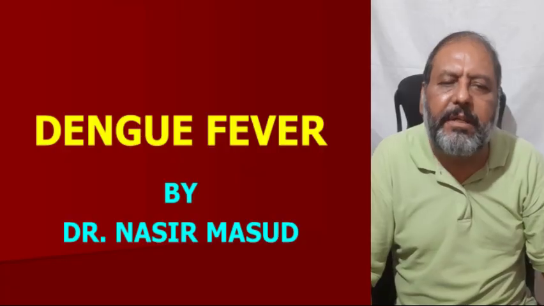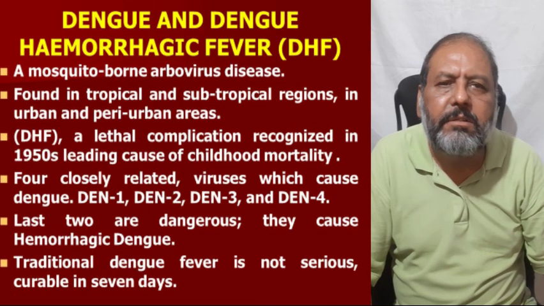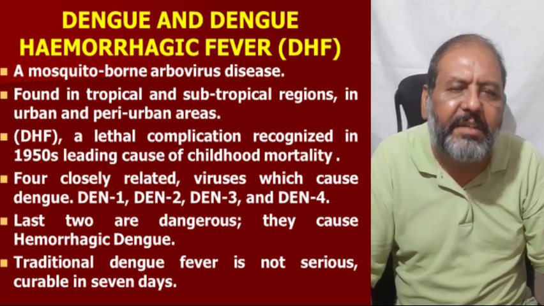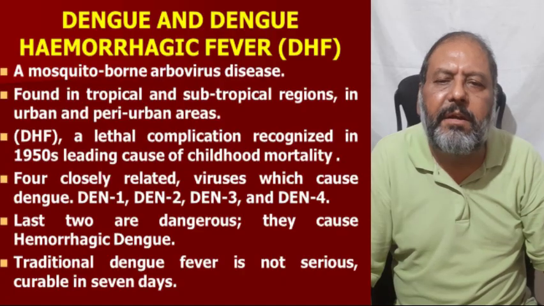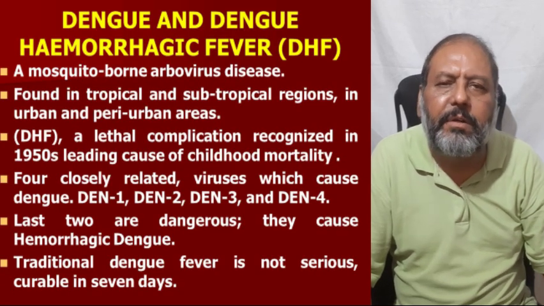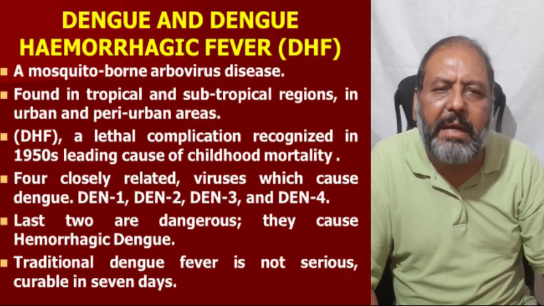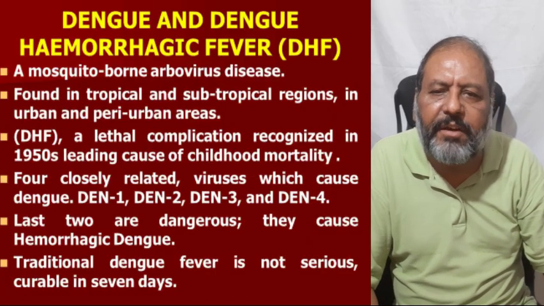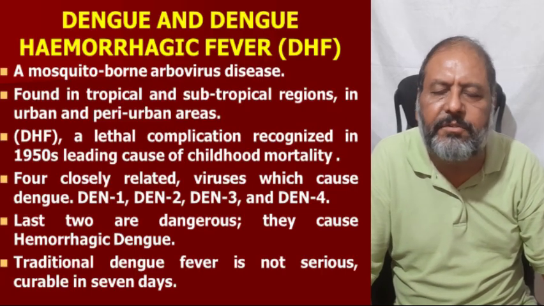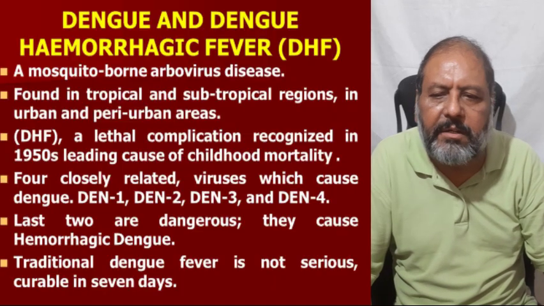The topic of today is dengue fever. It is also called dengue and dengue hemorrhagic fever. It is a mosquito-borne arbovirus disease found in the tropical and subtropical regions in urban and peri-urban areas. DHF, dengue hemorrhagic fever, is a lethal complication recognized in the 1950s, a leading cause of childhood mortality.